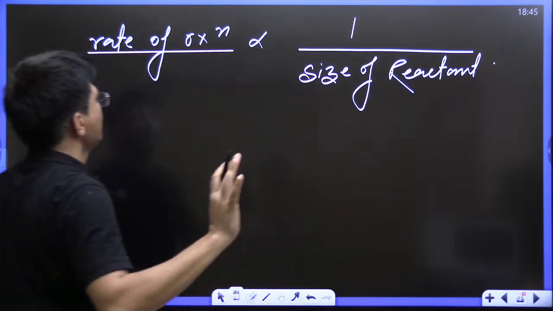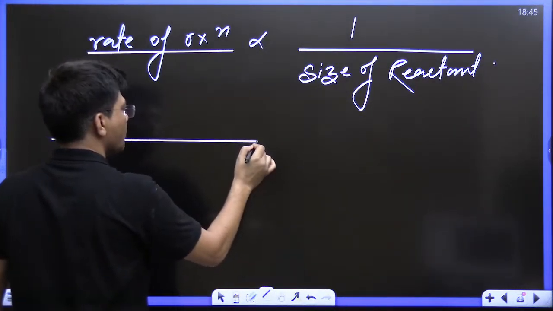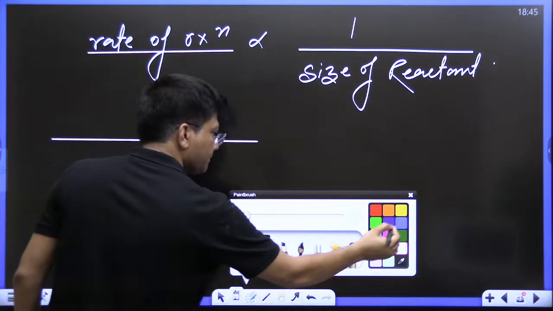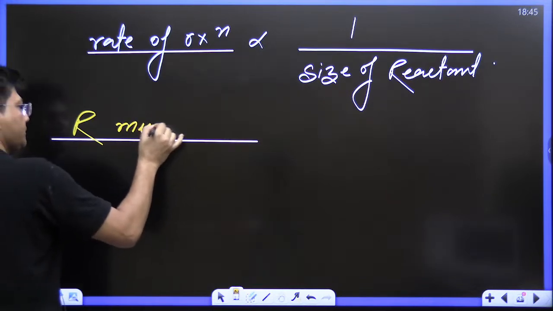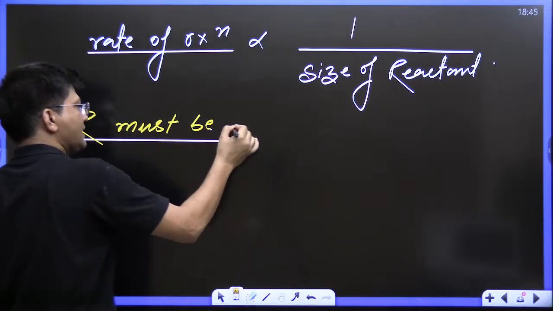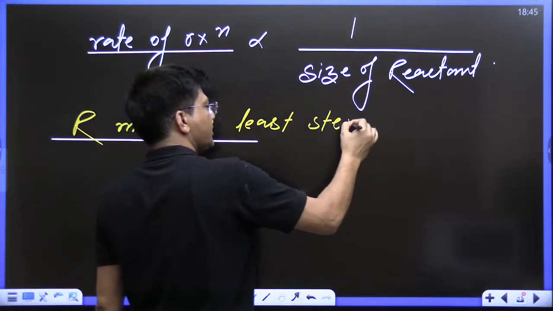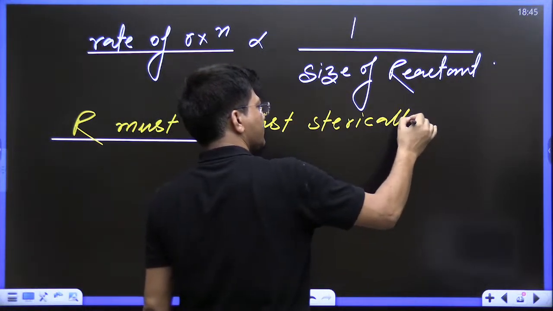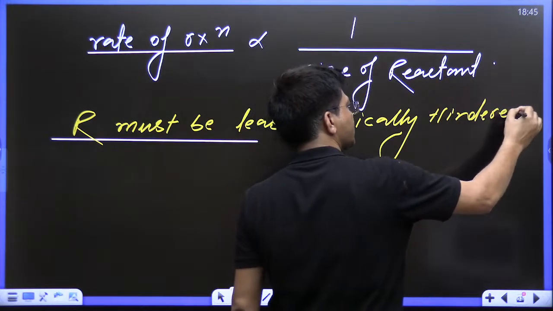Agreed or not? So what type of R is required? R must be least sterically hindered. This is a number of times asked question, kids.